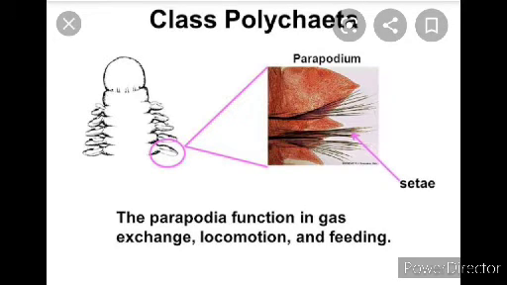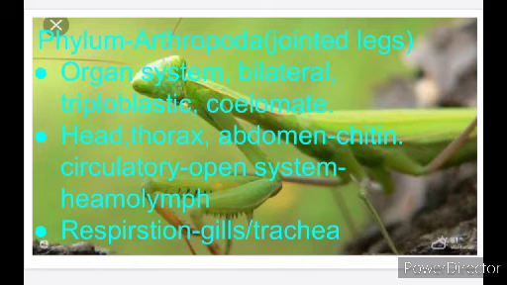Next phylum is Arthropoda. Arthro means legs here. These animals have jointed legs. The level of organization is organ system, and well developed organ systems are there. This is the largest phylum in the whole animal kingdom.